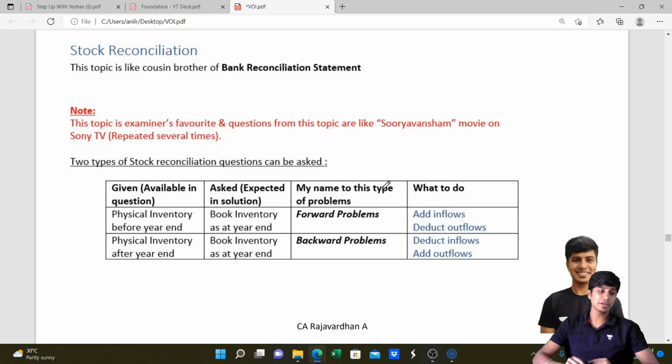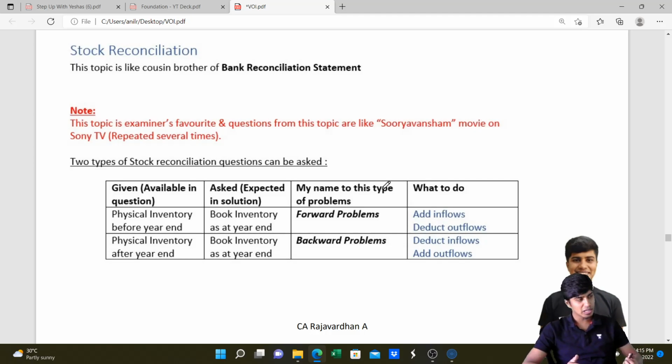Then the most important aspect is stock reconciliation, the last part of this chapter. The concept is very, very practical. A lot of times, because of practical difficulties, it will be impossible to value the inventory on the closing date. Valuation of inventory will be done either on a date after the closing date or before the closing date. They will give you such a value for a date other than the closing date and ask you to find the value of inventory on the closing date. So first you need to figure out whether the date given is before or after.